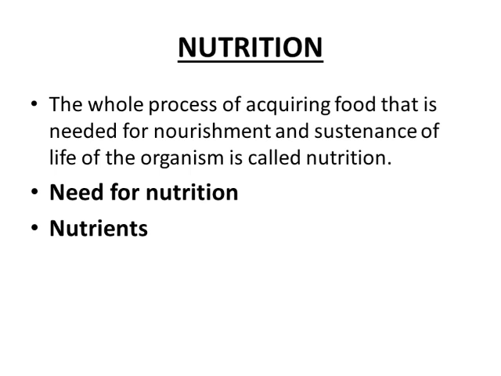The substances which provide nutrition to the organism are known as nutrients. For example, carbohydrates, proteins and fats are the main nutrients and are known as macronutrients, while minerals and vitamins are required in a small amount and hence they are known as micronutrients.